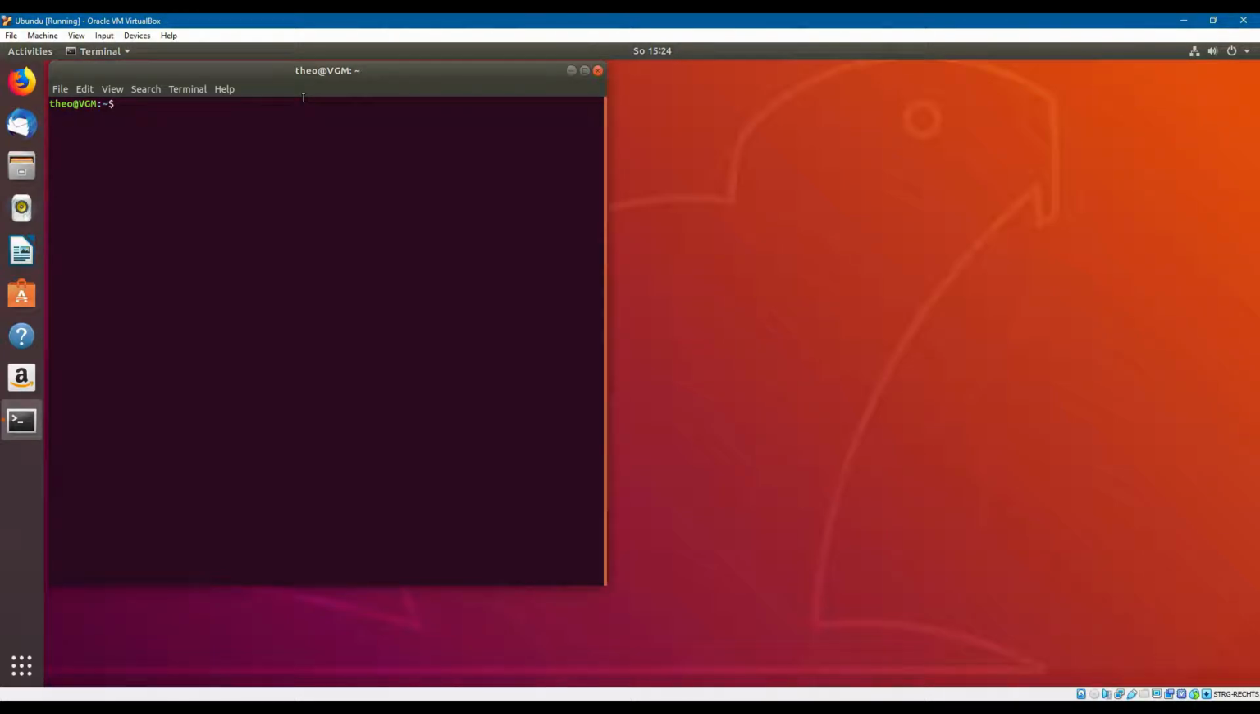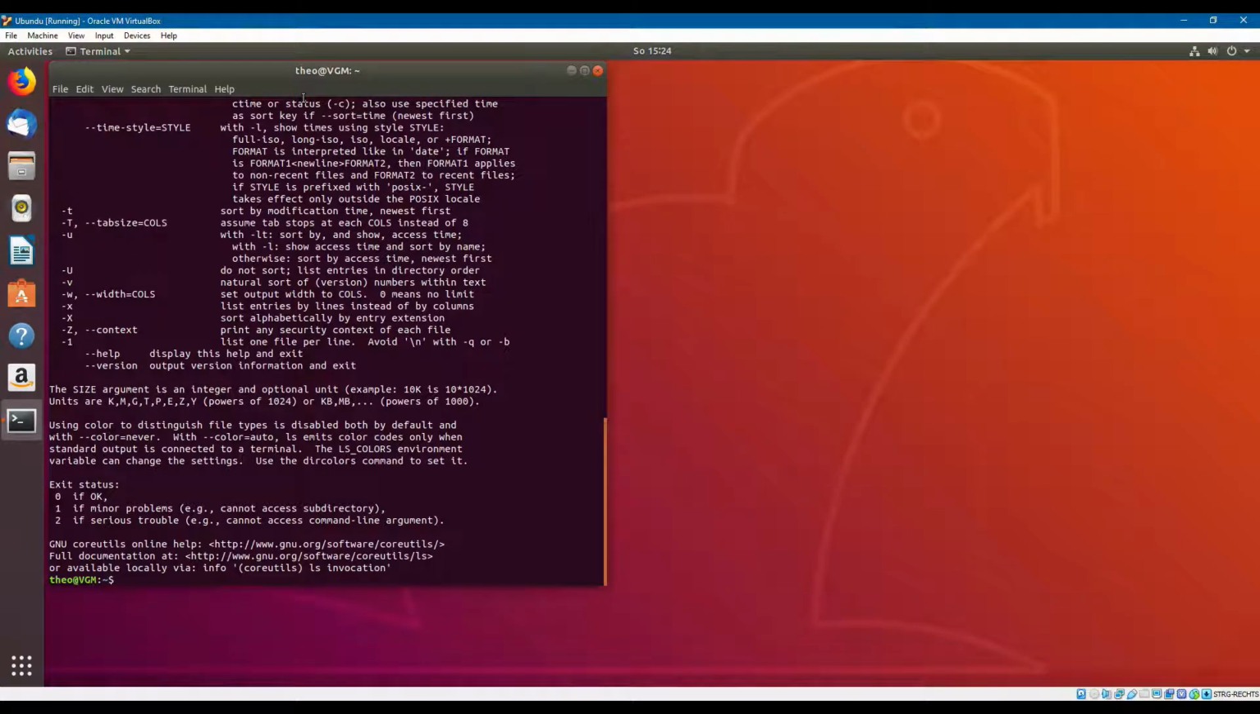If you need help with a command, then you write --help after the command. For example, if we want to see what the ls command does, we will write --help after the command, and you can see here what the command does.